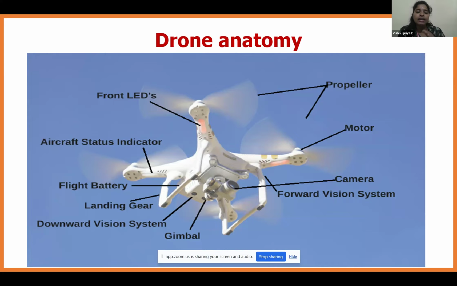Next is the aircraft status indicator. Next are the front LED lights. If we are using the drone at night, we need LED lights on both sides. So these are the basic anatomy of the drone. The very important parts are the propeller, motor, camera, and vision system.